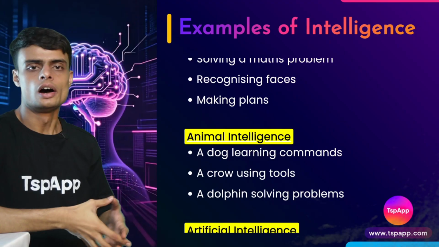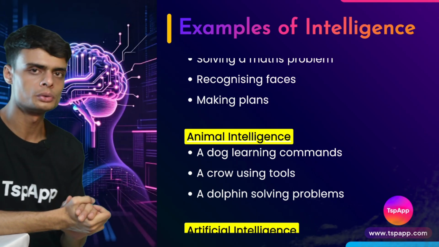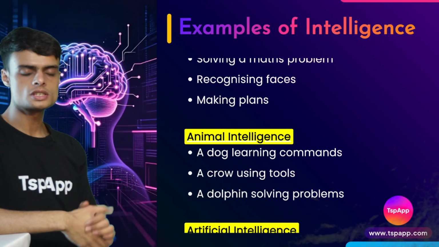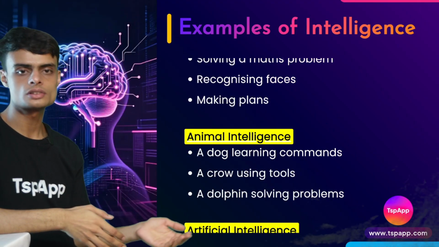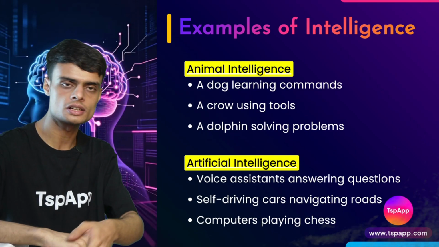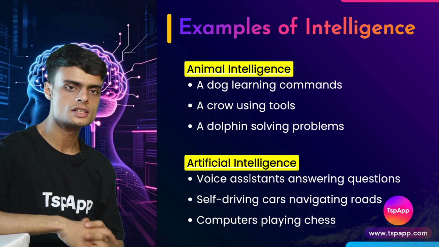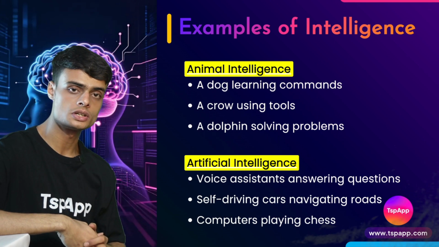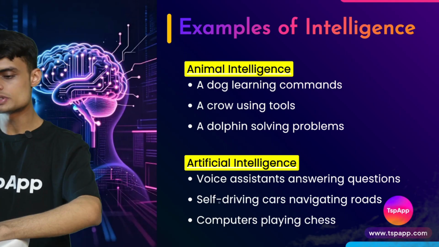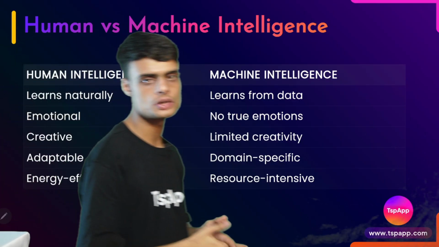Animal intelligence, a dog learning a command, a crow using tools. Have you heard the story of the crow putting stones in the pot so that the water level will increase? So these are all examples of animal intelligence. A dolphin solving a problem. Okay, so animals also possess some kind of intelligence, but it is not at the level of humans. Then we have something called artificial intelligence, the third type of intelligence, which is created by humans. Voice assistant, self-driving car, and computers playing chess.